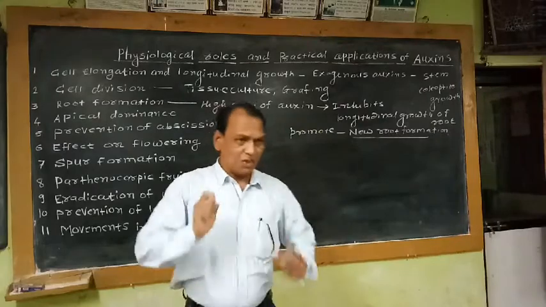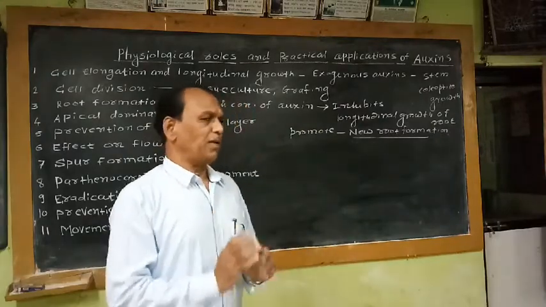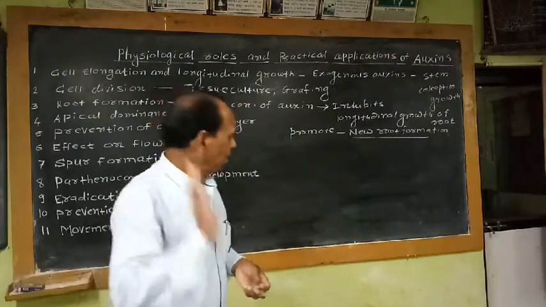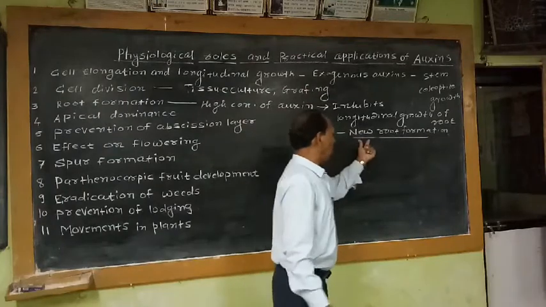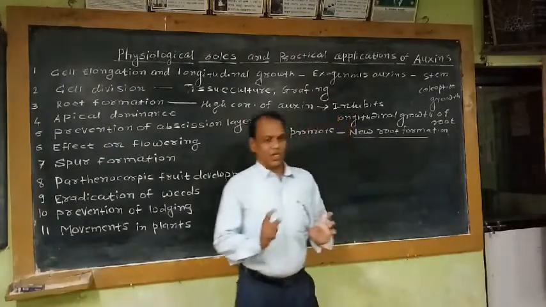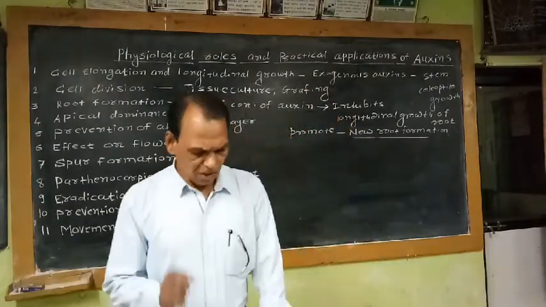That means this physiological role of auxin is very essential for the initiation or development of new roots.